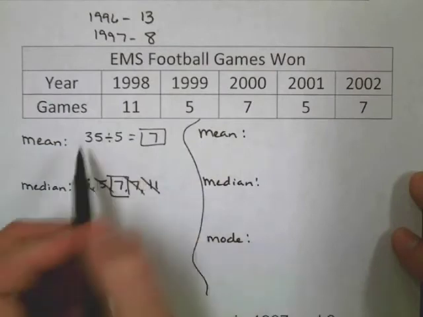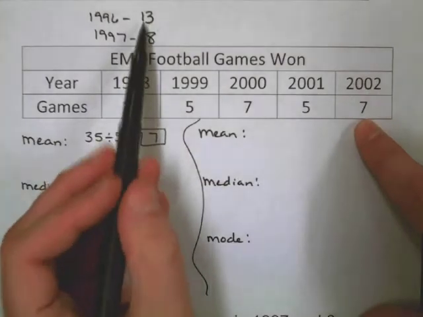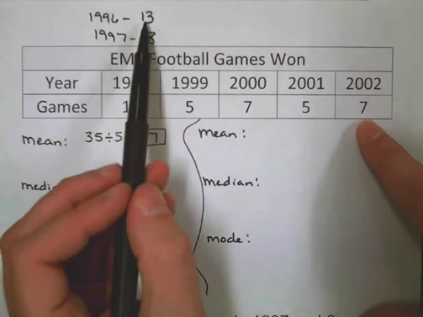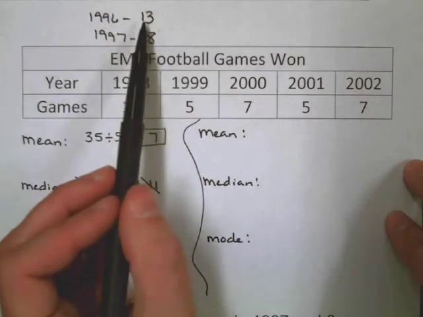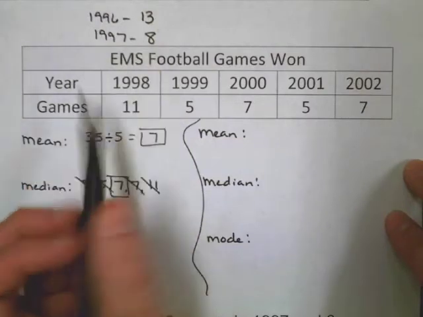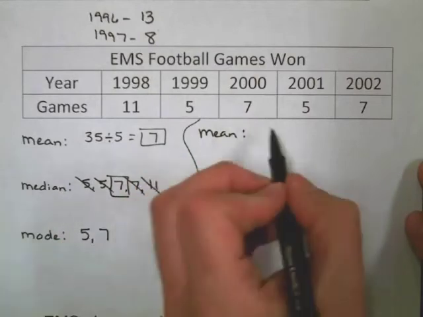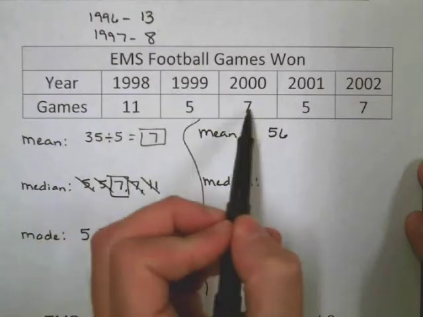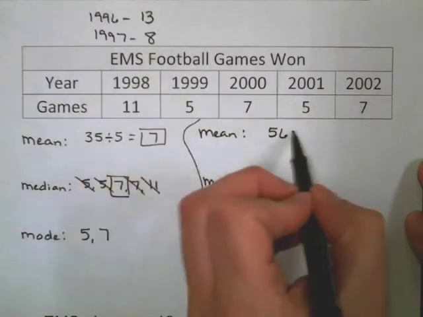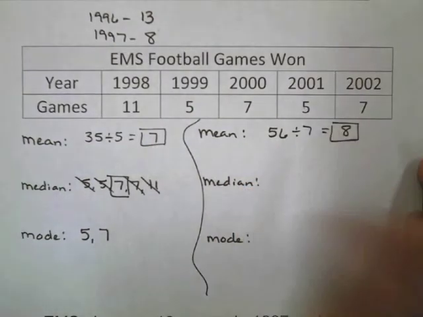So our mean, before we had 35, I'll add it up to 35. Now we're going to add in a little bit more. So 35 and 13, that is 48, and then another 8 comes up with 56 there. And now I'm dividing by 1, 2, 3, 4, 5, 6, 7 things. So I end up with 8. Our mean is now 8 games instead of 7.